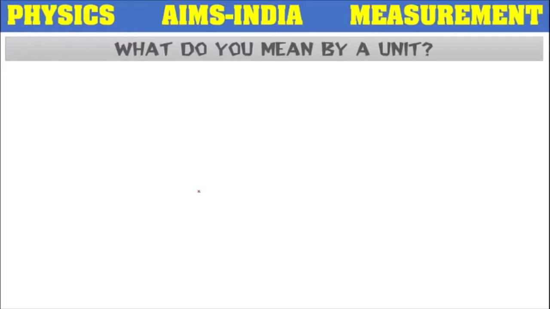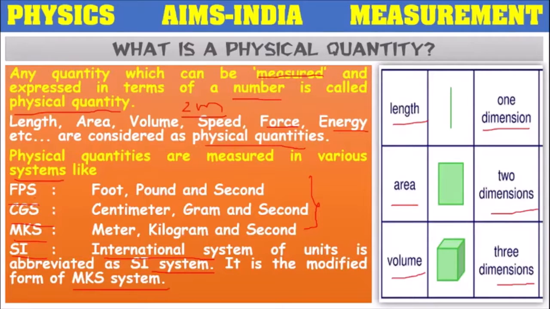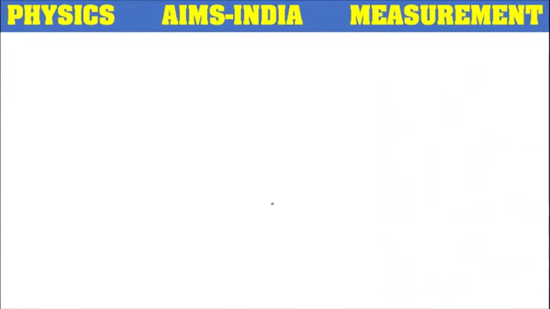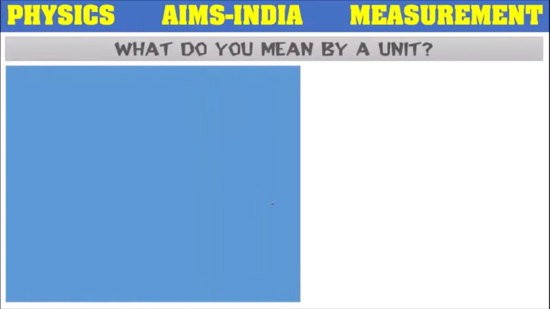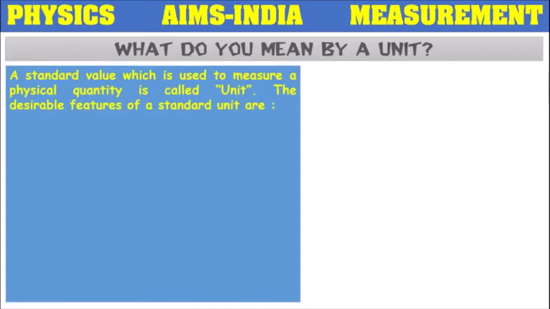So what do you mean by unit? Just now we have seen so many things like foot, pound, second, centimeter, gram, second. These are all considered as units. Now the question is, what do you mean by a unit? A standard value, it's a standard value which is used to measure a physical quantity.